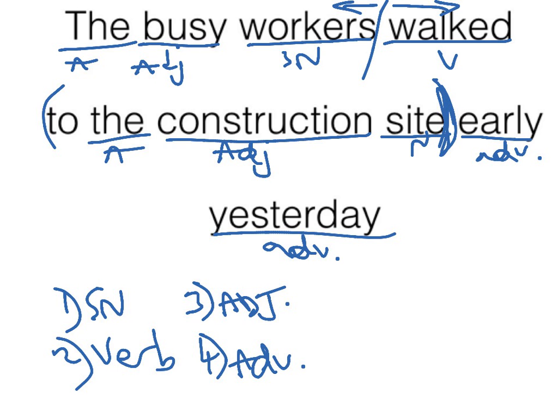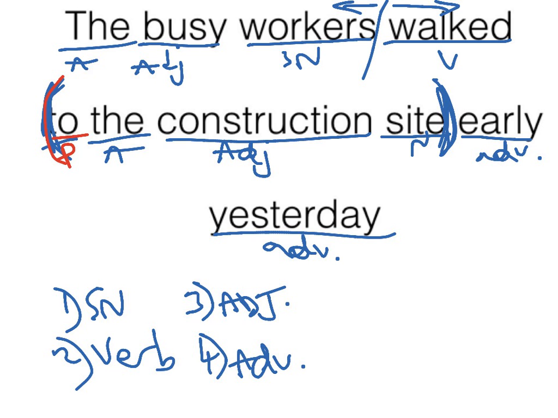Now, to the construction site answers the adverb question, but it's not an adverb because it's not one word. It's actually four words. Besides, since you studied the preposition list, you know that to is a preposition. And like we said in the rules before, first of all, find the preposition. Then ask the preposition to what or to whom.